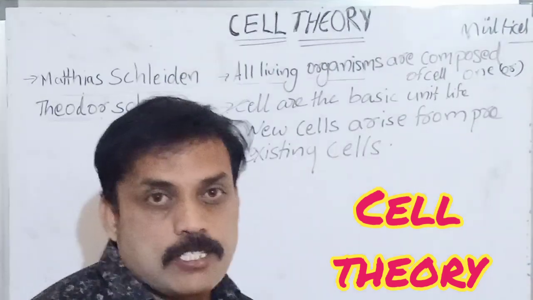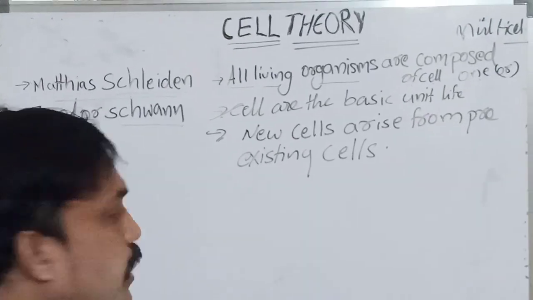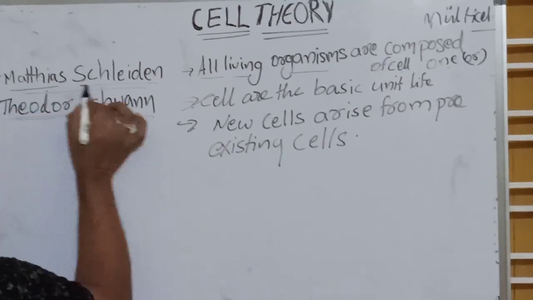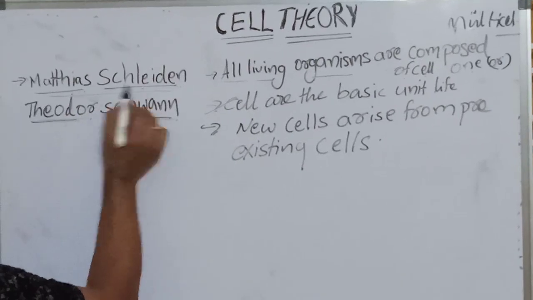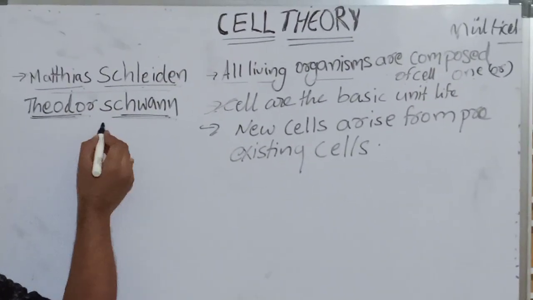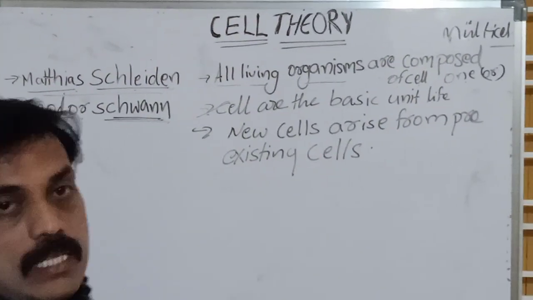Today we are going to discuss what? Cell theory. Cell theory was proposed by Schleiden and Schwann. These are two scientists, Matthias Schleiden and Theodor Schwann. Matthias Schleiden was a botanist, and Theodor Schwann was a zoologist. Both combined and gave the cell theory.